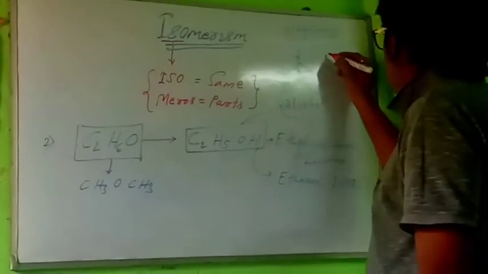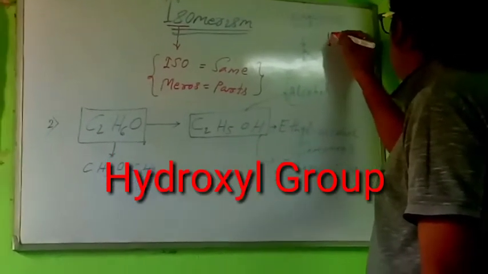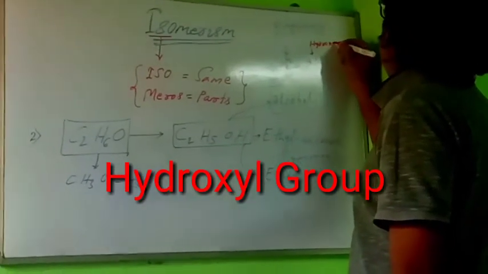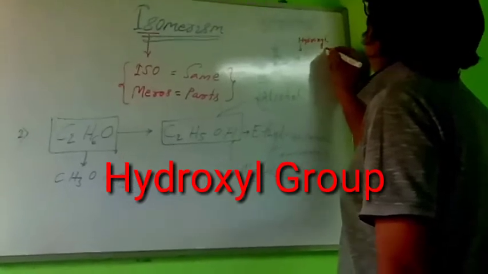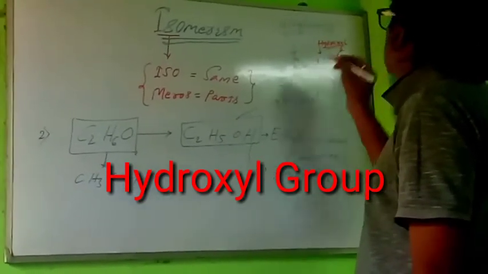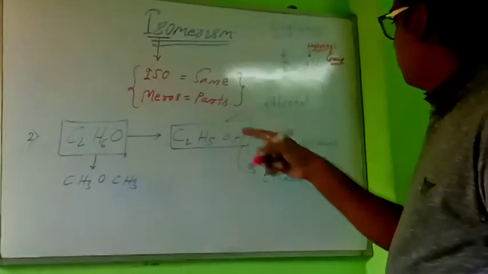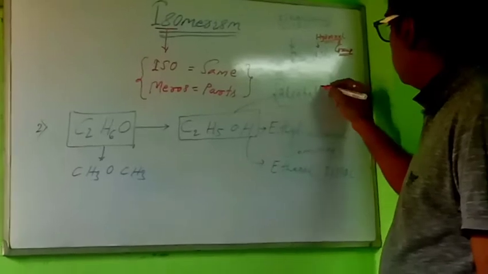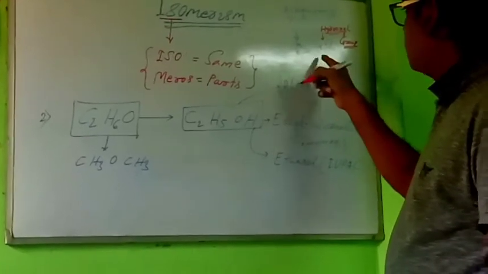This one is the hydroxyl group. This is alcohol, ethyl alcohol. It belongs to the alcohol group. The general formula is ROH.